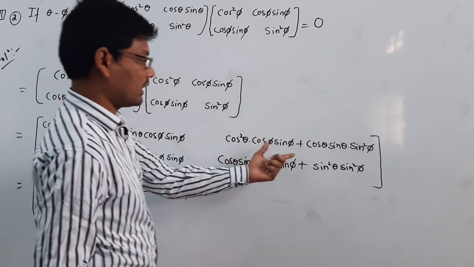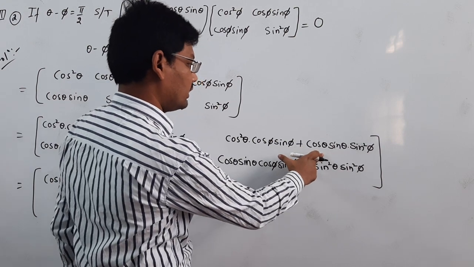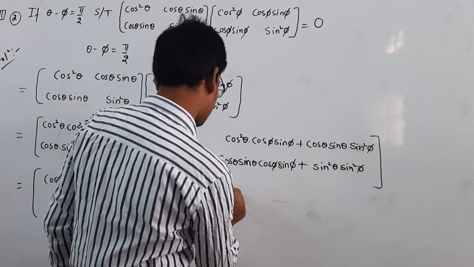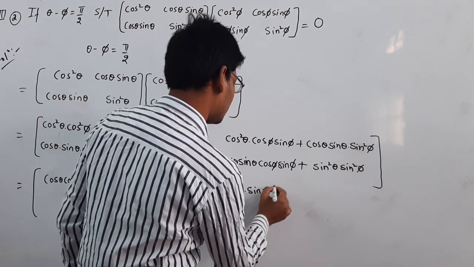Similarly in this one also cos theta is common, and the remaining is sin theta sin phi. The common terms are cos theta and sin phi.